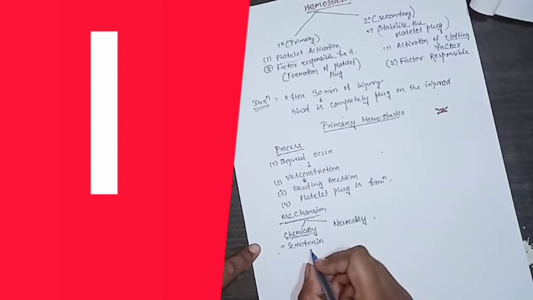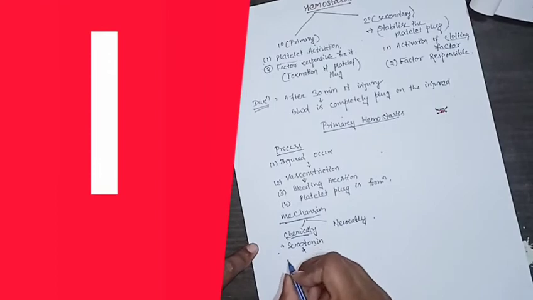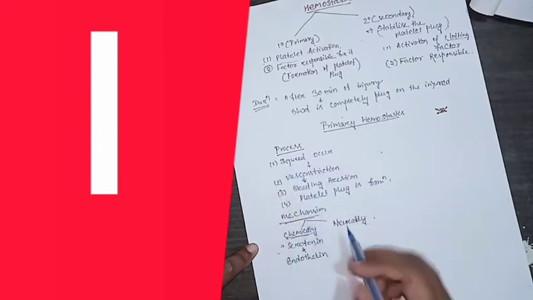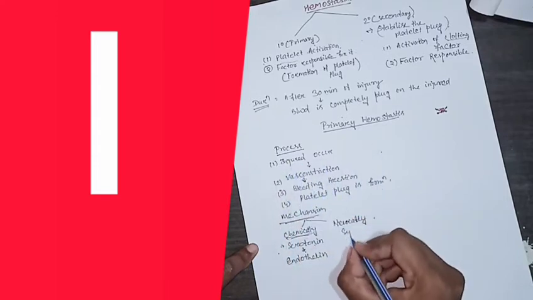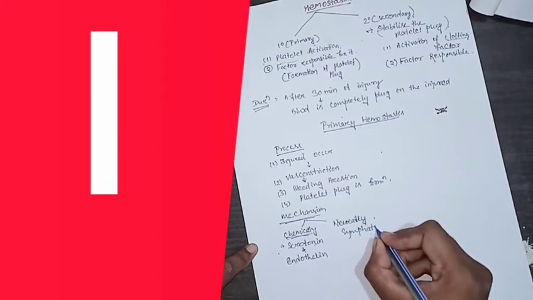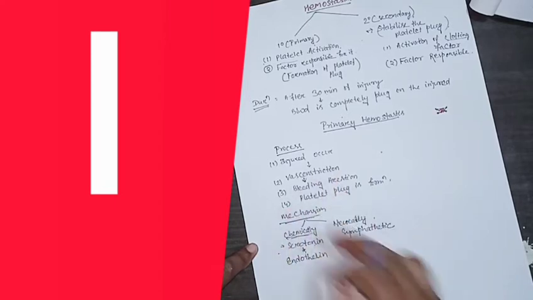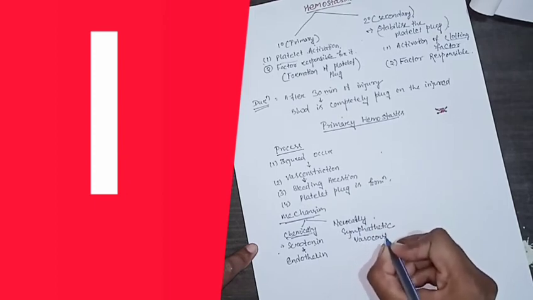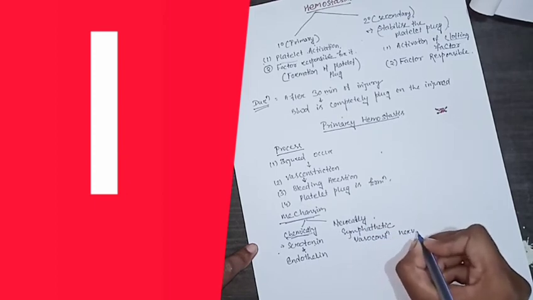Many other hormones are present, but in this topic we only discuss a brief review of the whole process. Another is endothelin. These are the chemicals secreted in primary hemostasis. And in the neural mechanism, sympathetic activation occurs, causing sympathetic vasoconstriction. So these are the processes.